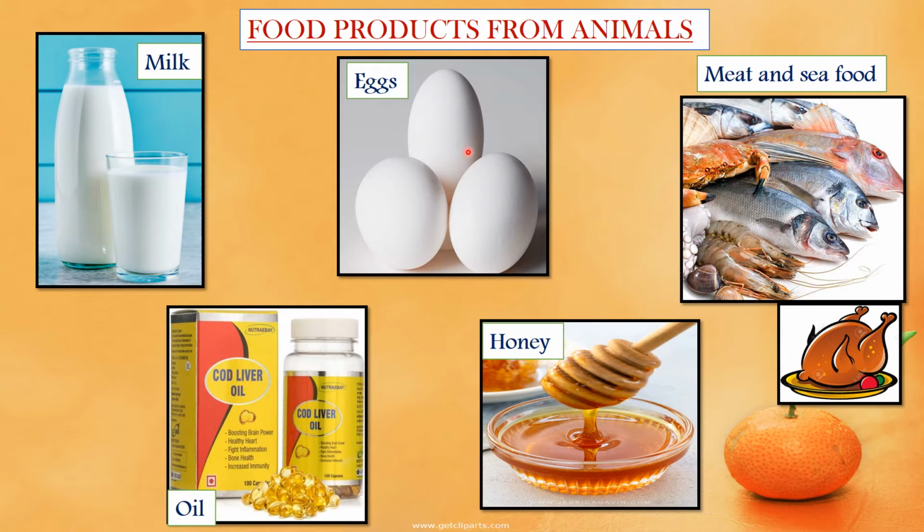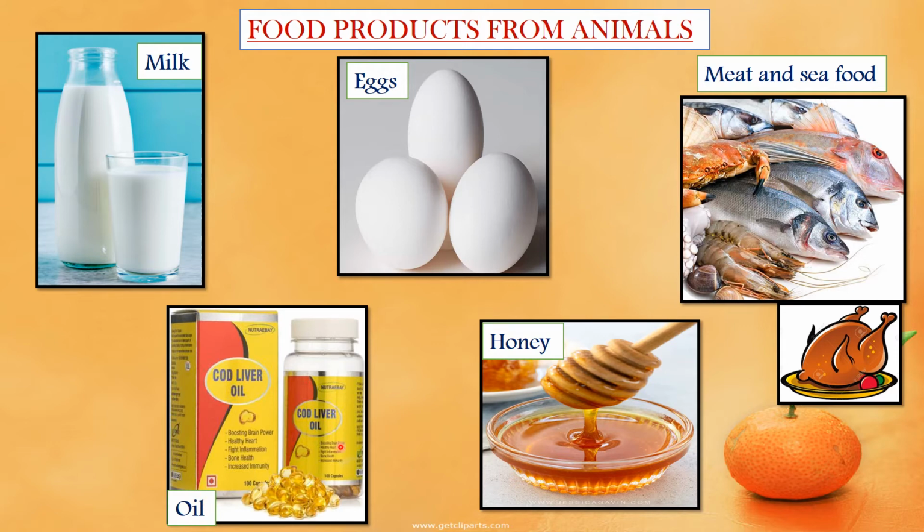Eggs. Eggs we get from birds like hen, duck and quail. Meat and seafood. Meat of animals such as goats, sheep and hen is commonly eaten. A large population living in the coastal areas depends on seafood like prawns, crabs, fish, lobster and shrimps.